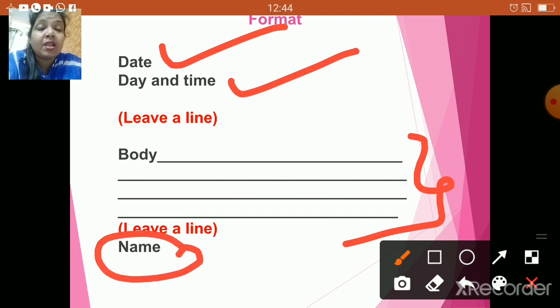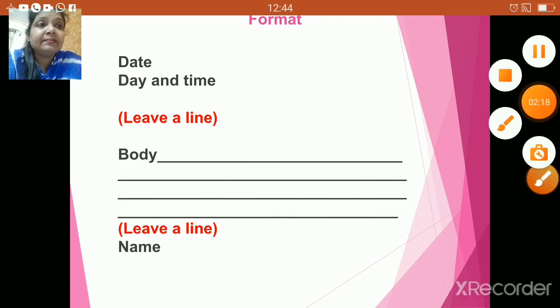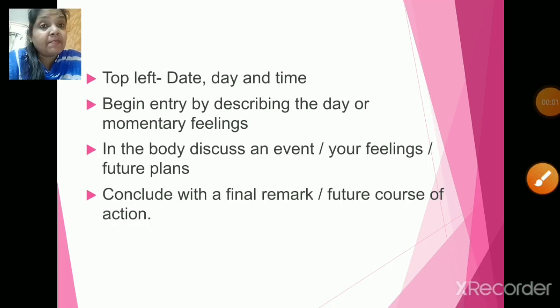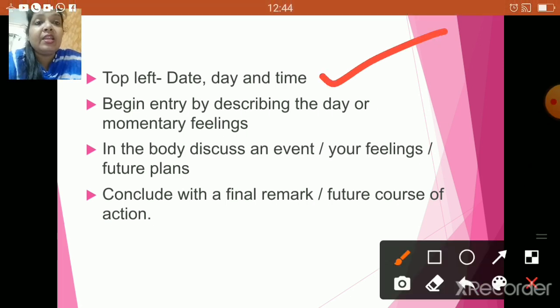Yes, children. Make sure that the date, the day and time, all these things come to the top left hand side of your diary, right? So I hope you are very clear with the format of the diary. Yes, children. So as mentioned, the top left, date, day and time is really important.